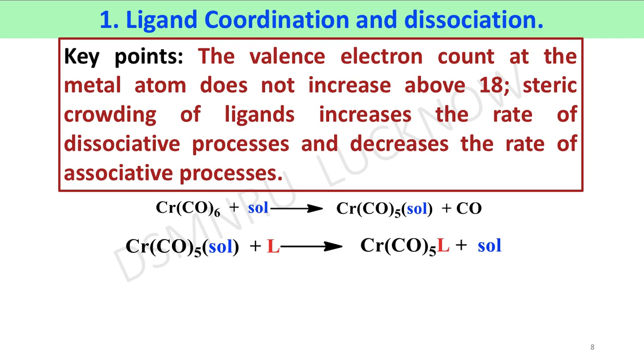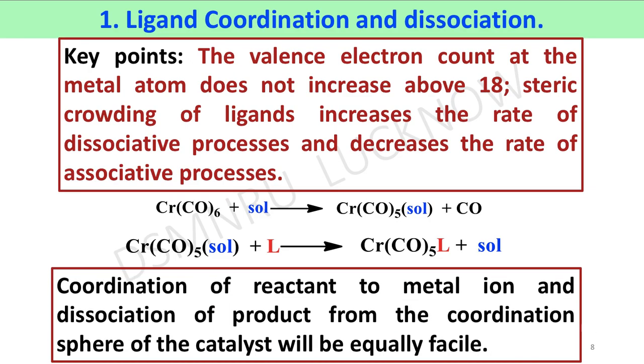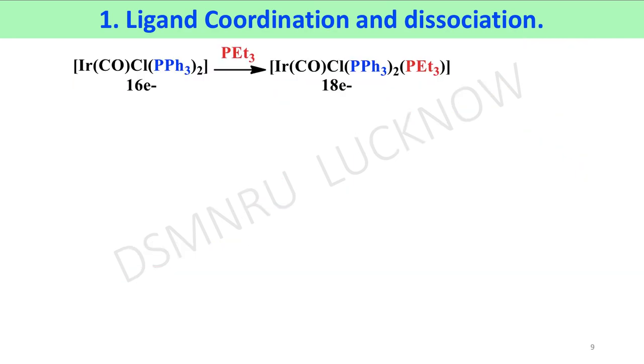In this reaction, association and dissociation of solvent and ligand to the metal ion will be equally facile. In other words, coordination of reactant to the metal ion and dissociation of product from the coordination sphere of the catalyst will be equally facile.